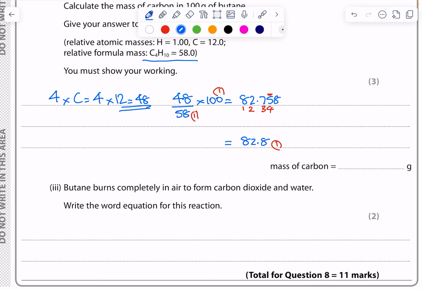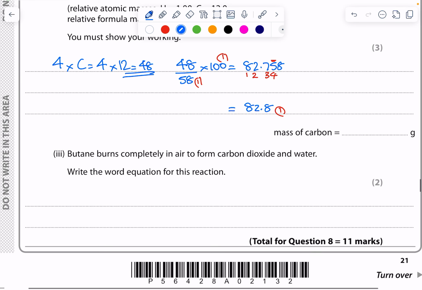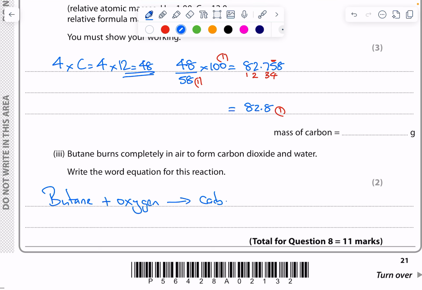Butane reacts in air to form carbon dioxide and water. Write a word equation. So butane, remember in the air, it's going to react with oxygen, and then it will form carbon dioxide and water. 2 marks. You're going to get 1 mark for getting these 2 bits right and 1 mark for getting these 2 on this side of the equation correct as well.